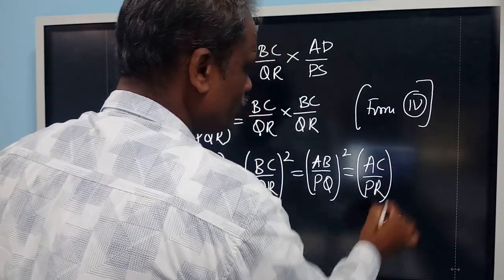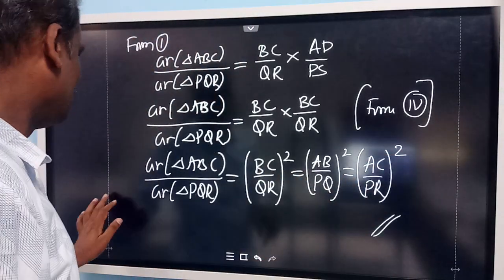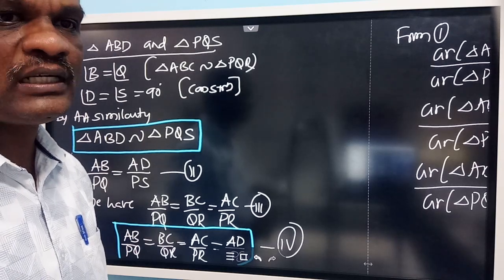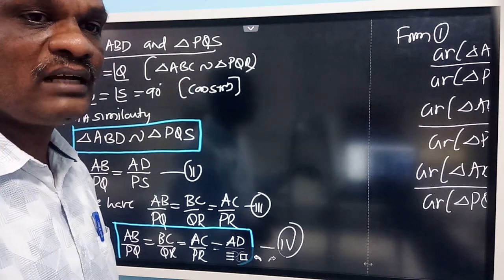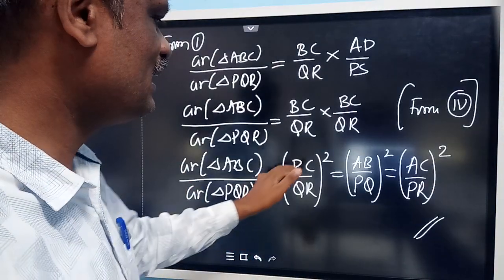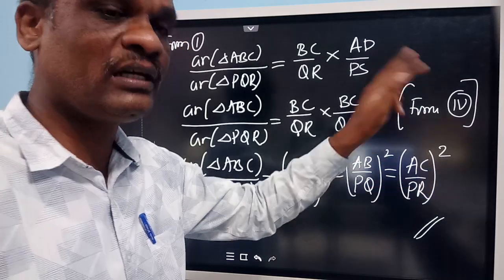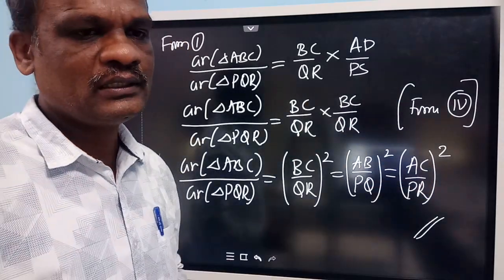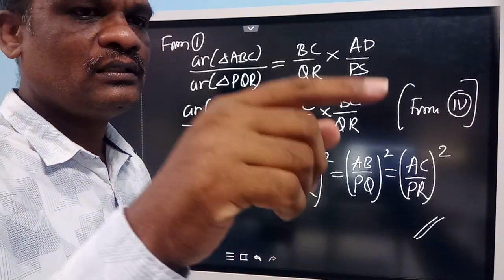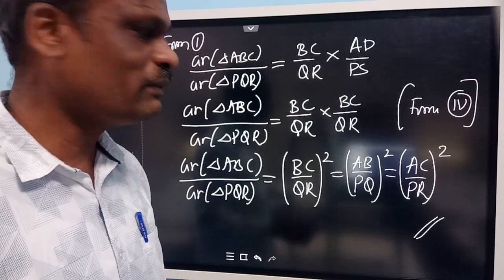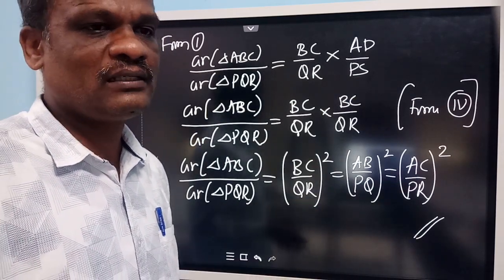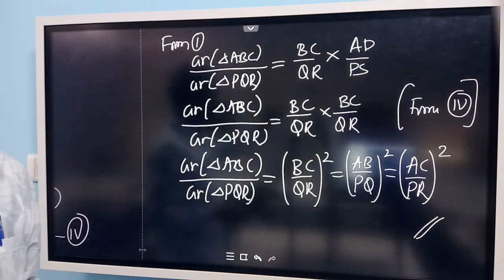So this is what we wanted to prove. Even you can write it is also same as AD by PS whole square. What is AD by PS whole square? It is the square of the ratio of their altitudes also. Instead of writing AB by PQ, BC by QR, AC by PR, you can write AD by PS whole square also. If somebody asks you to prove that the ratio of areas of similar triangles is equal to the square of the ratio of their corresponding altitudes, you can write this one. Is it clear? Even you can prove that for corresponding medians also. Okay.